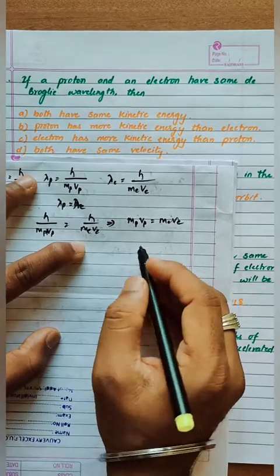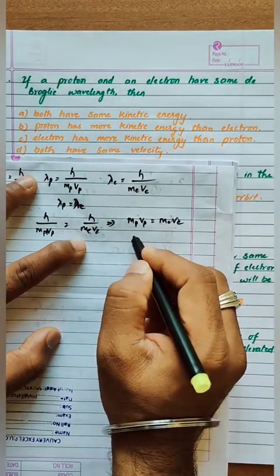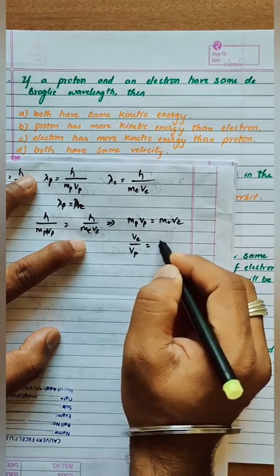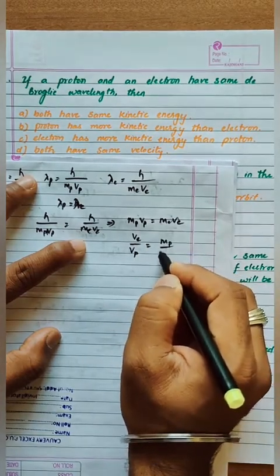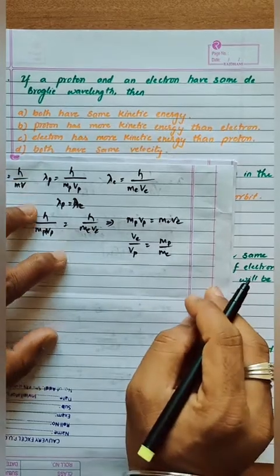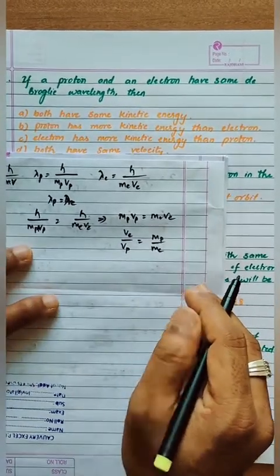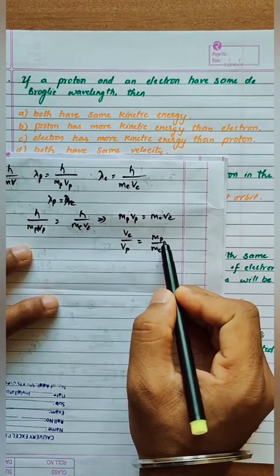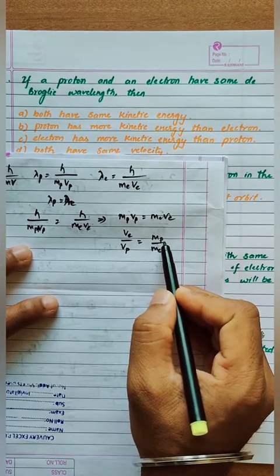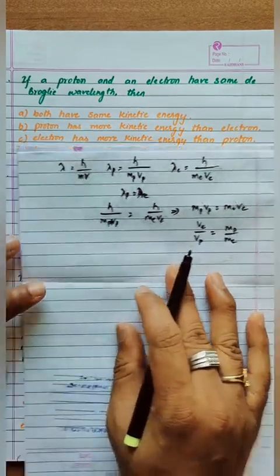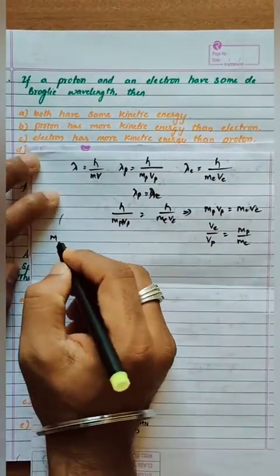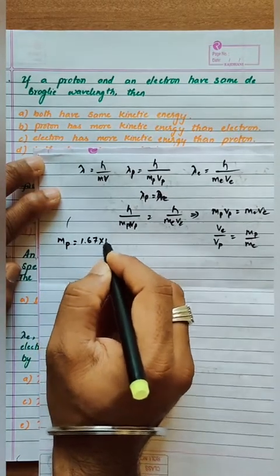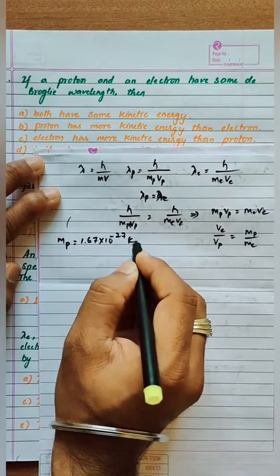So velocity of electron divided by velocity of proton is equal to mass of proton divided by mass of electron. Now, do you think the mass of the electron is more or the mass of the proton is more? Mass of proton is 1.67 into 10 power minus 27 kg.